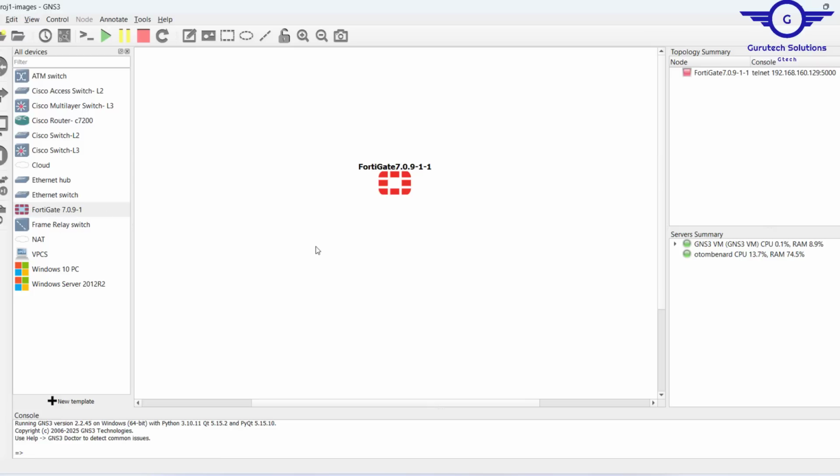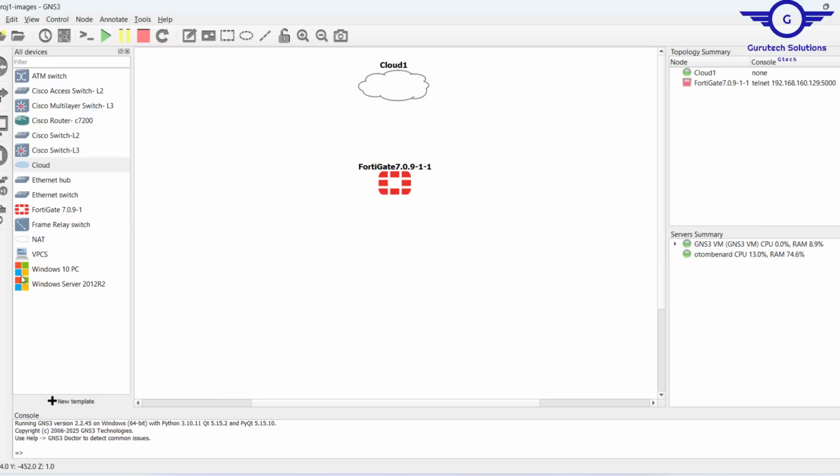Okay, so this being a basic configuration of the firewall, I'm going to do both CLI and the web interface, right? So I'll just need a cloud, just choose a cloud and put it there. Always ensure that you run on the GNS3 VM, okay?